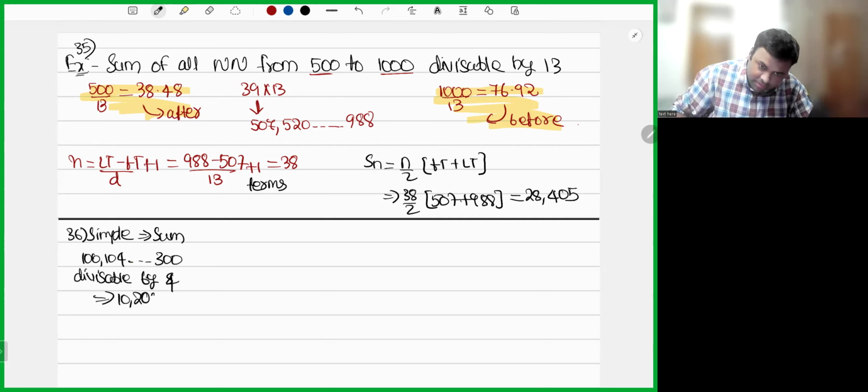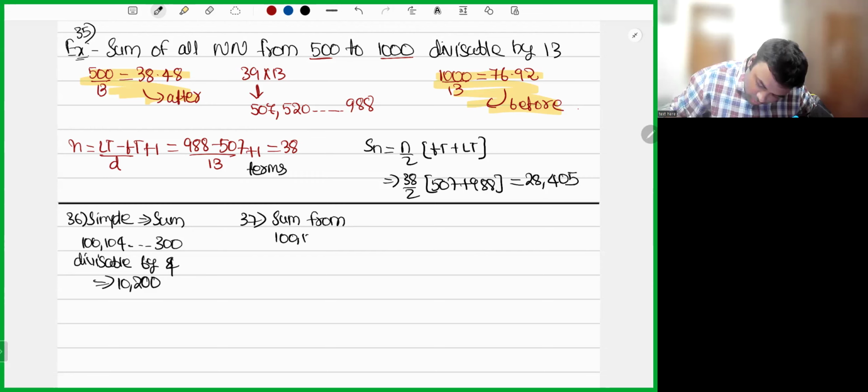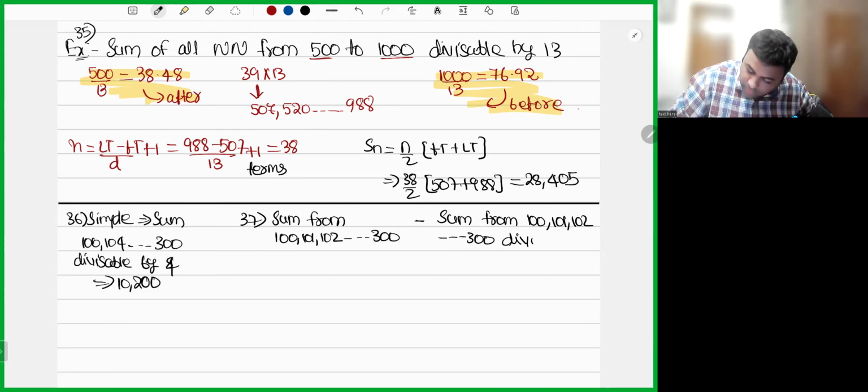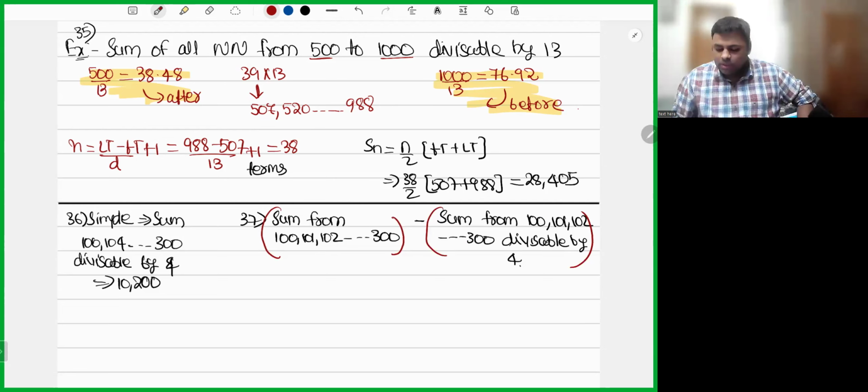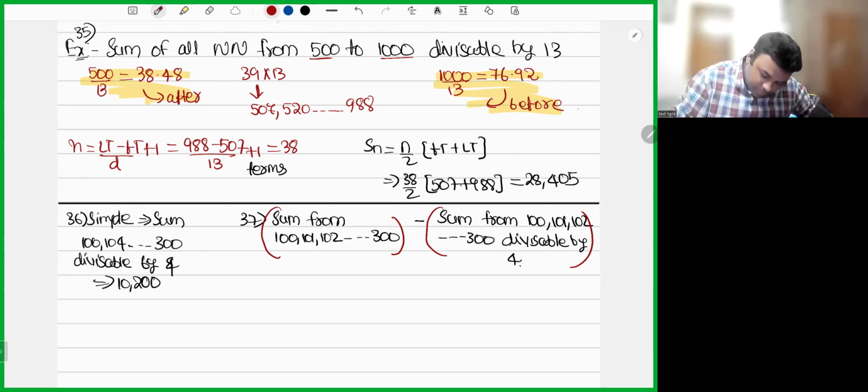You'll do the sum from 100, 101, 102, and so on till 300, minus the sum of those from 100 to 300 which are divisible by 4.